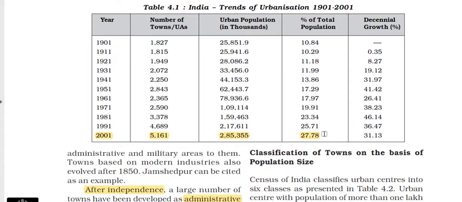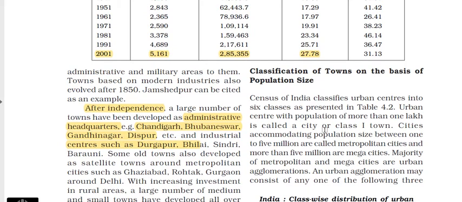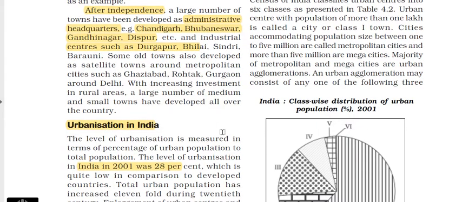In your latest book, you will find the data for 2011 also. In 2011, the percentage of people living in urban areas is around 31.16%.